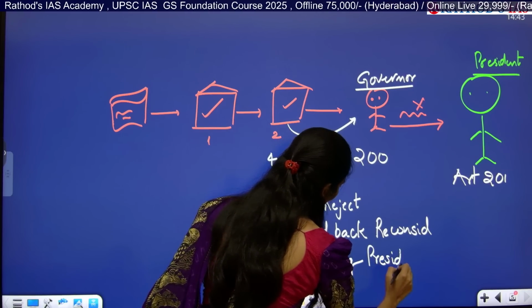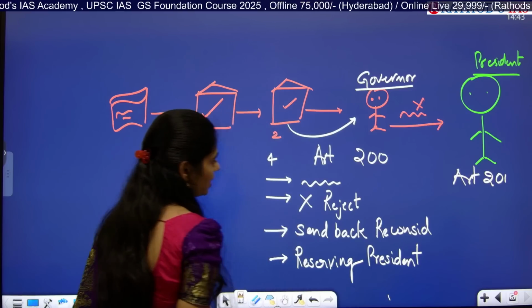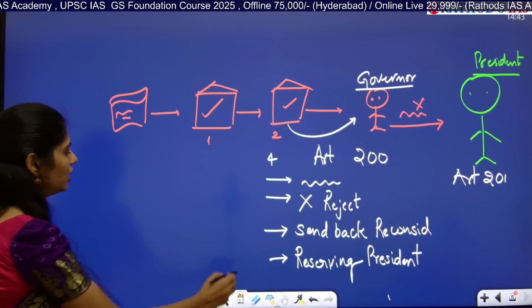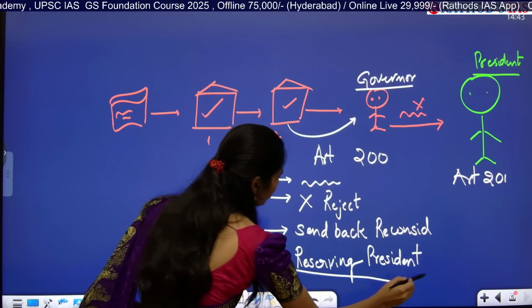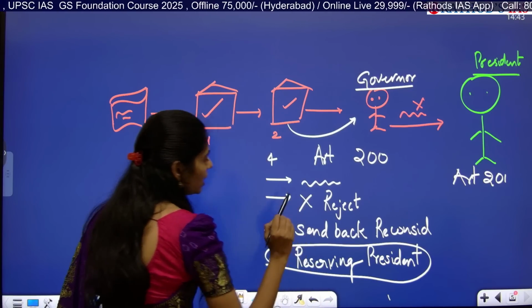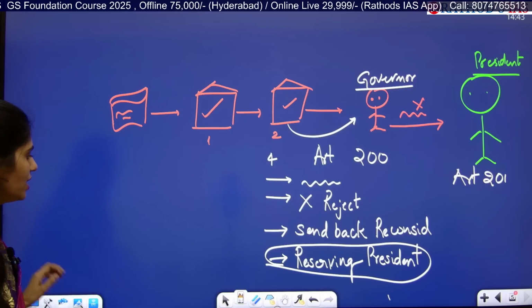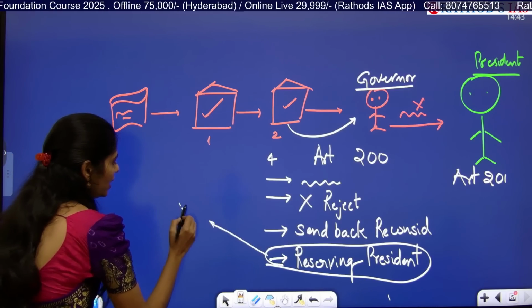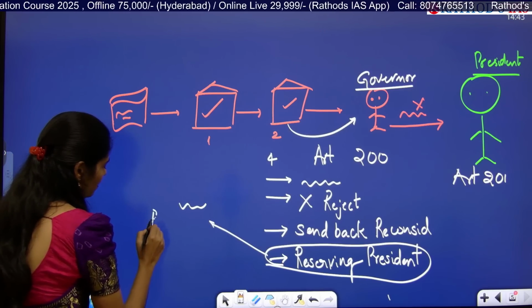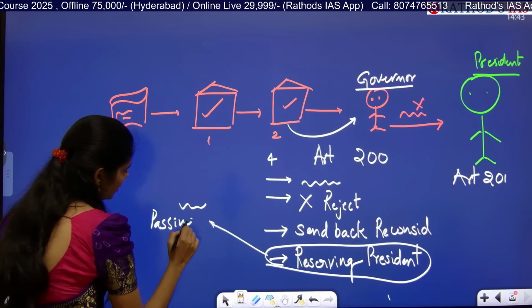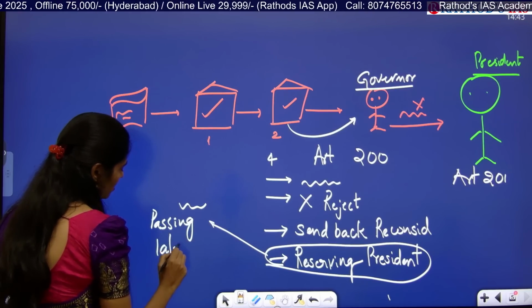So now the issue is that in many non-BJP states, governors are using this article 200 and reserving the important bills for the consideration of the president. So what is happening here is they are not getting assent. Because of this, passing of bills is becoming very late.